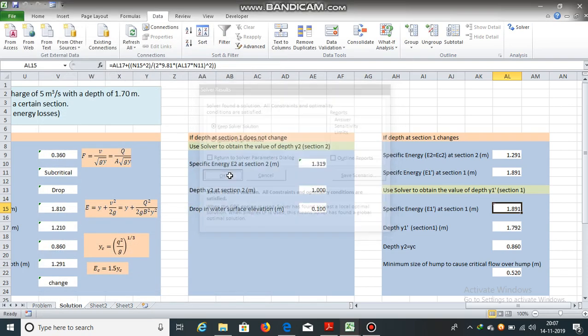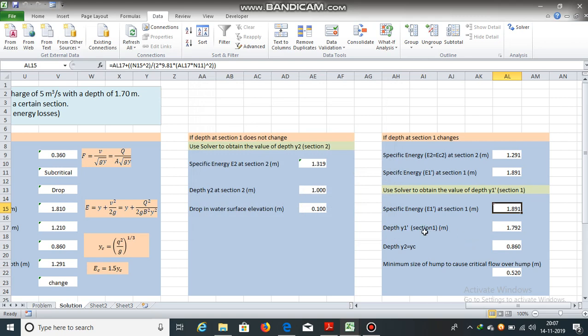So the new depth will be 1.792 and depth y2 is 0.860.